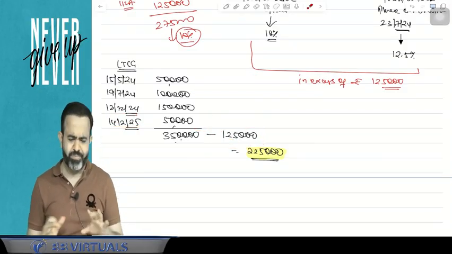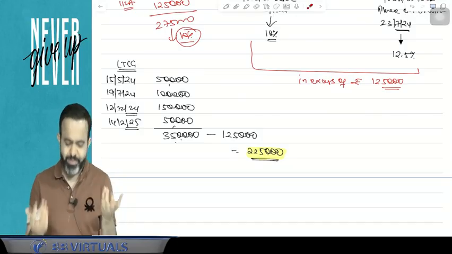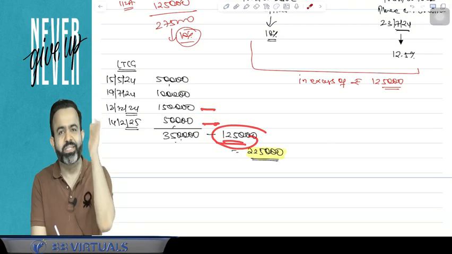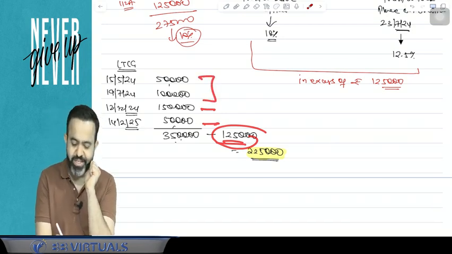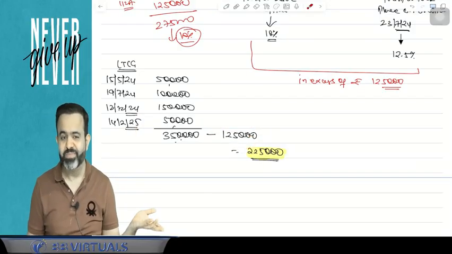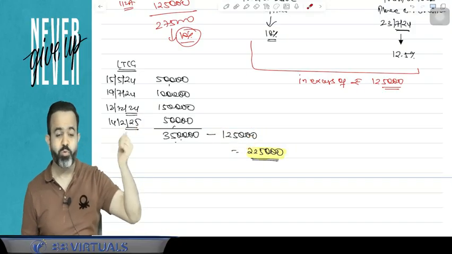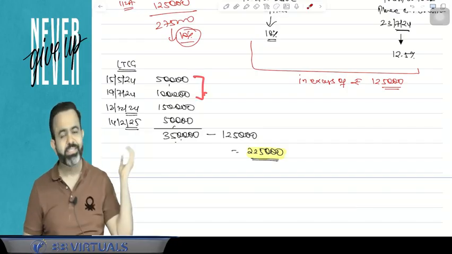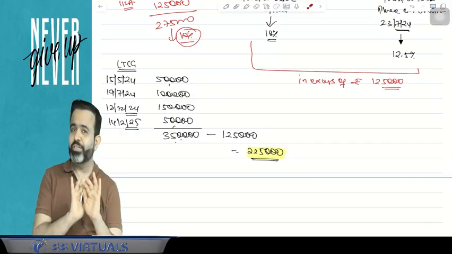But I feel when nothing is given, there may be a possibility that you will set off this 1,25,000 against this capital gain because it is chargeable at 12.5%, and you will show here that you will pay the tax at the rate of 10%. So that is one possibility. Or second possibility, you have to follow the FIFO method. If you follow the FIFO method, then obviously you have to adjust against this capital gain. So as of now, there is no clarity.